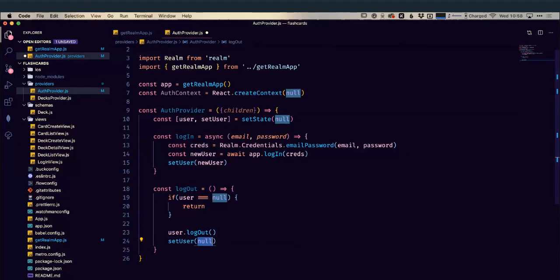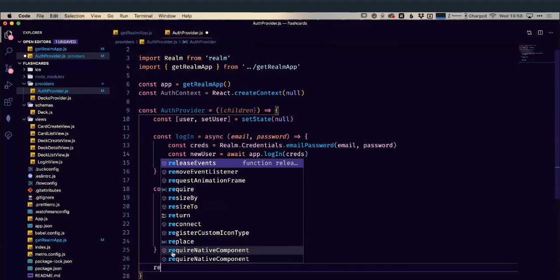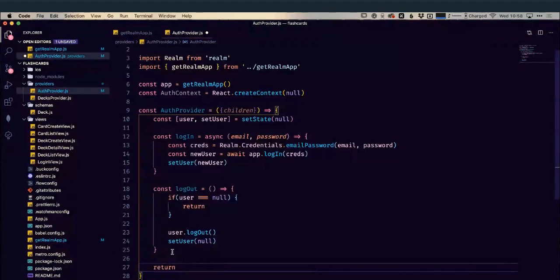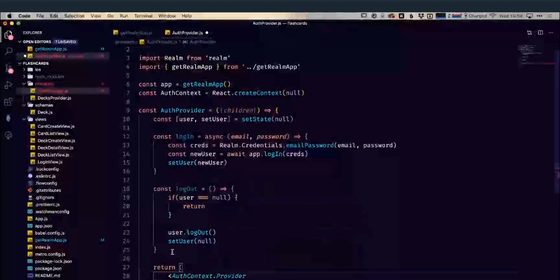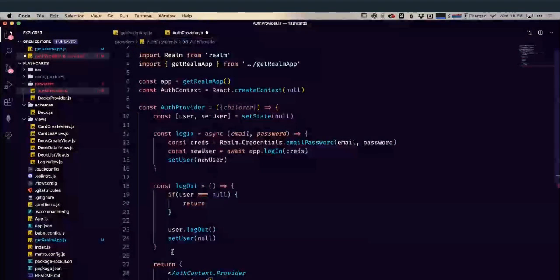So once we have all of those done, we now need to return our actual component. We're going to be returning this Auth context that we defined above. It's going to be a provider, and it's going to have as its value the things that we've just defined. So it's going to have a reference to login, a reference to logout, and it's going to have our user.